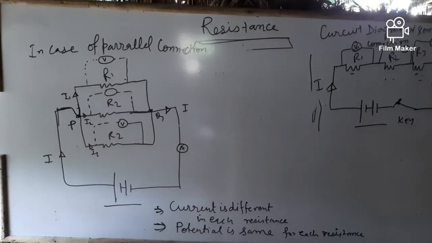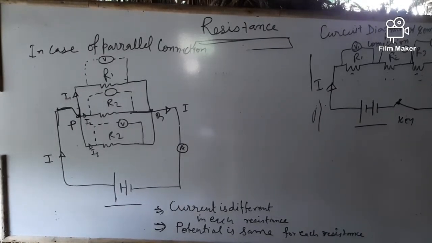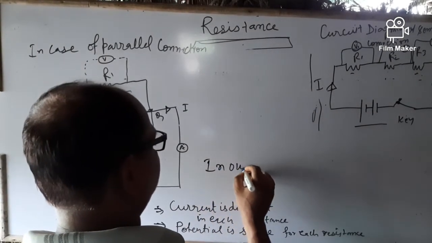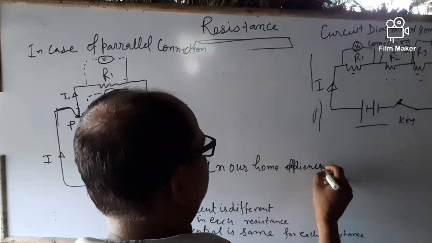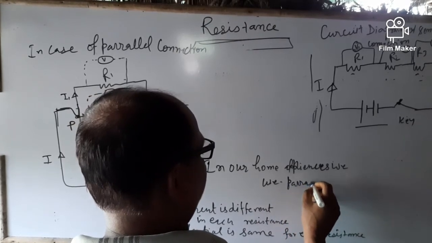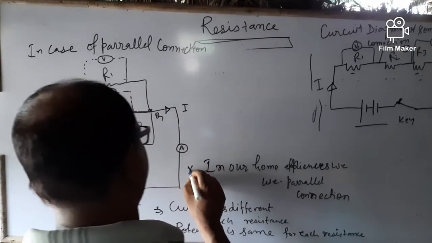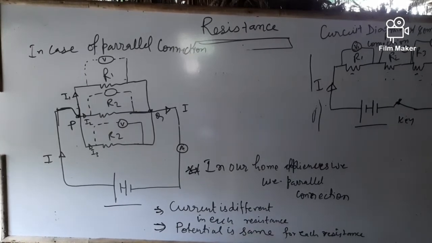In our home appliances, we use parallel connection.